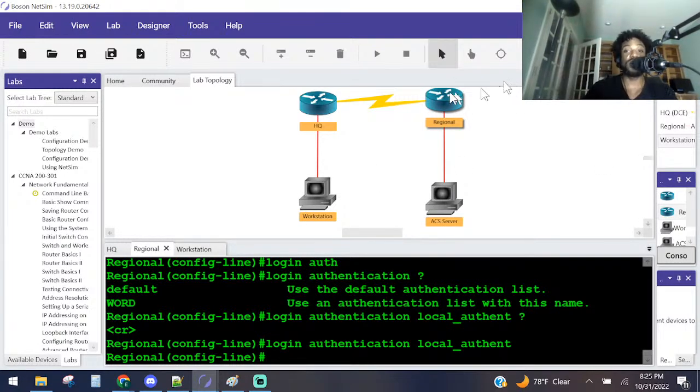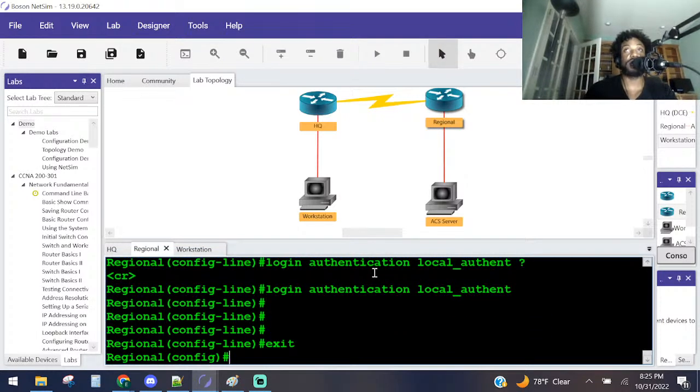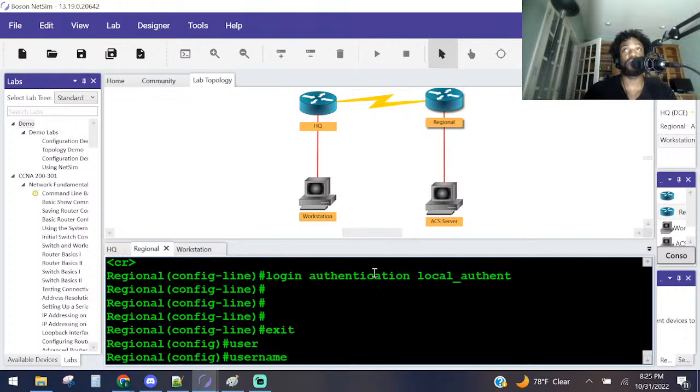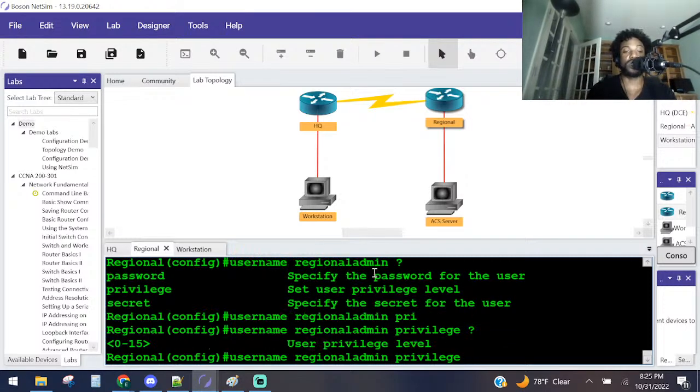So now, get back on the router, right? And then let's exit out of this. They said to create the username regional admin, right? And then question mark. Now, we can do password, but the problem is you won't be able to set the privilege level. That's what I remember. You got to do the privilege level first and then the password. So in this case, what's the privilege level they said? 15, right? Again, it's any number between 0 to 15.